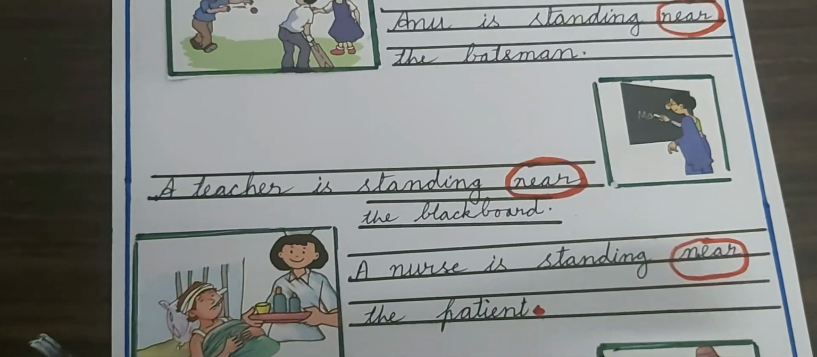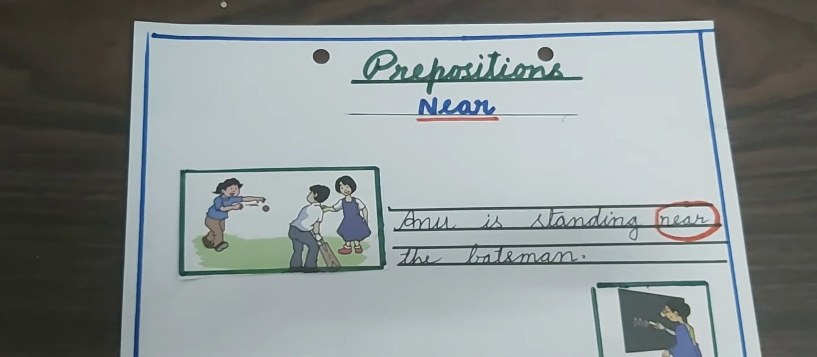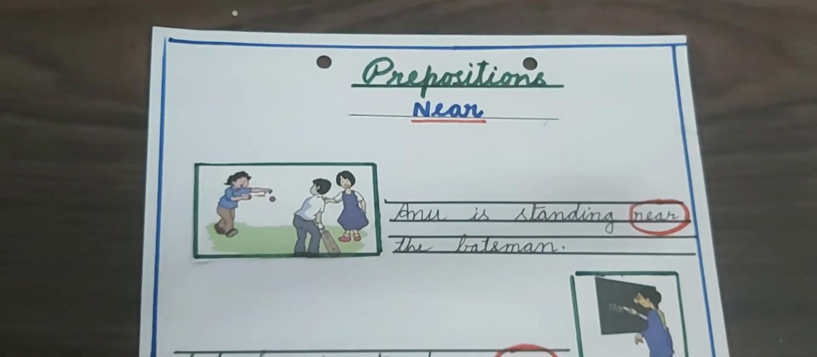Okay children, we have done three prepositions today: in, on and near. We will continue this and we will learn more prepositions in the next class. Bye bye.